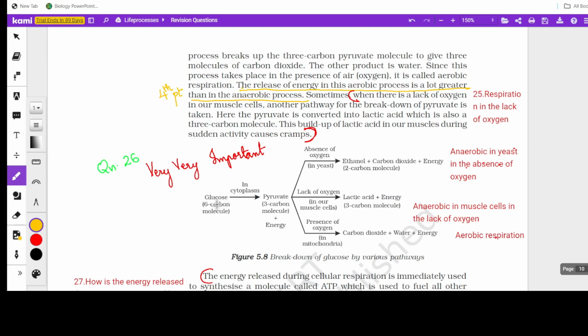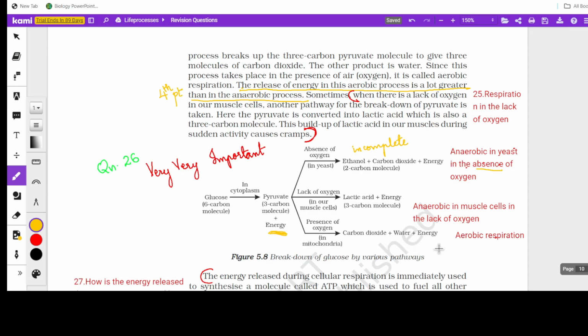Now here the 6 carbon molecule is broken down into 2 molecules of pyruvate, each with 3 carbons, and a small amount of energy is released here. Most of the children ignore this part. A small amount of energy is released in the first step itself. Then it gets differentiated: if it is anaerobic, that is in the absence of oxygen, the end products are ethanol, carbon dioxide and energy. So here it is actually incomplete oxidation. The oxidation process is incomplete, okay? So that's why ethanol is there.